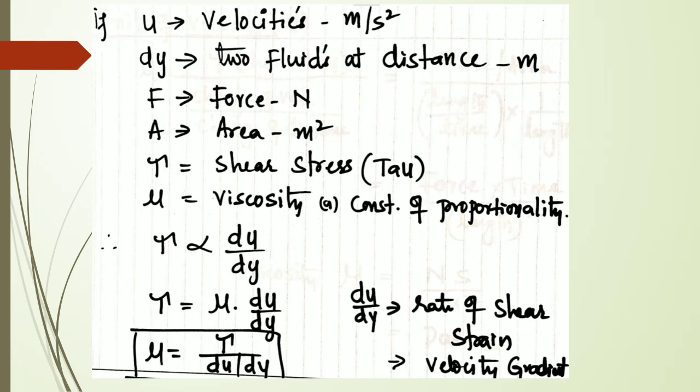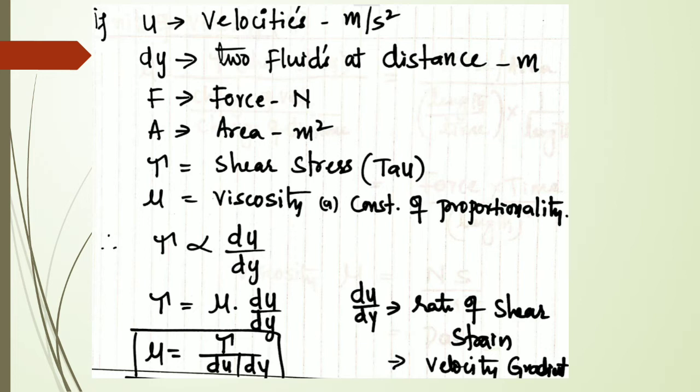According to this law, the top layer causes a shear stress on the adjacent lower layer, and the lower layer causes a shear stress on the adjacent top layer. Both act simultaneously.